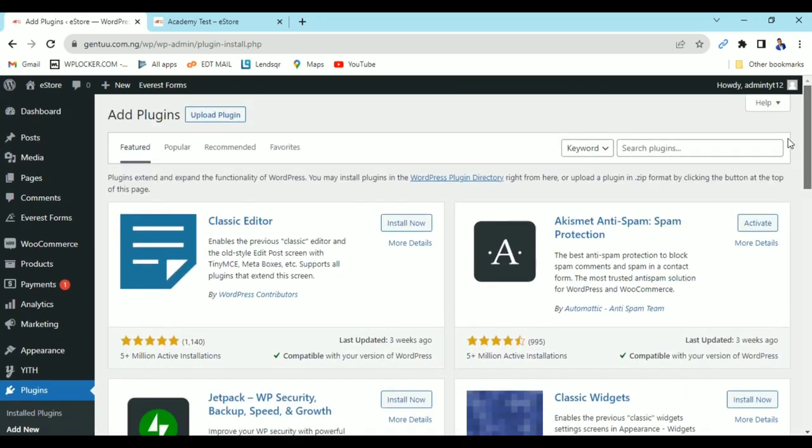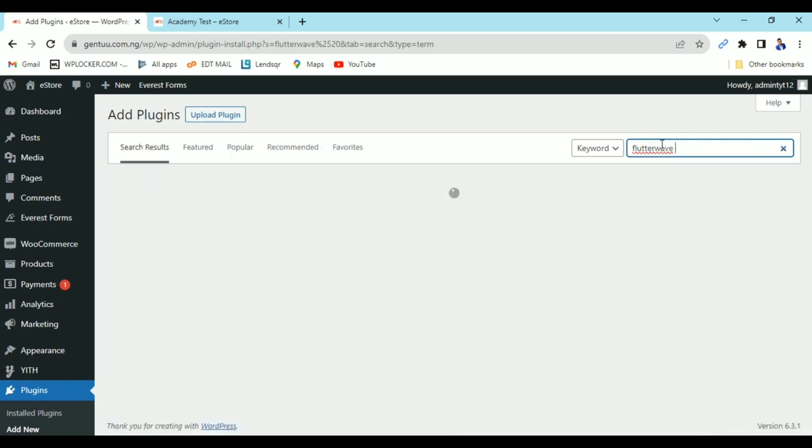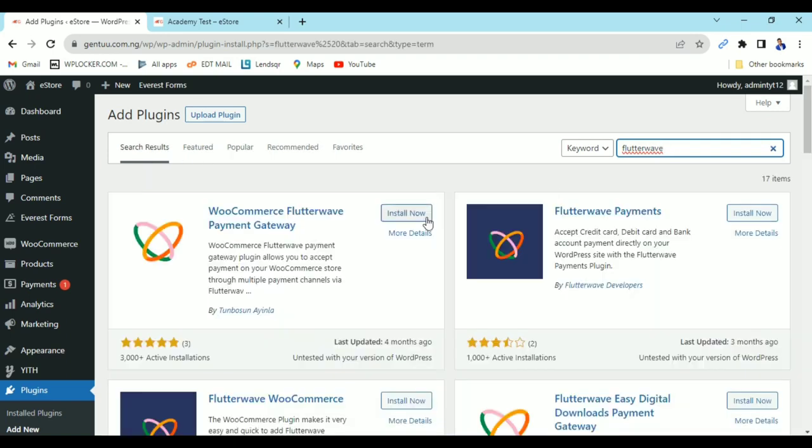Now I'm in my plugin section, so I'm just going to search for Flutterwave. This is the one you are going to use: Flutterwave WooCommerce payment gateway. So I'm just going to install it, then activate it.